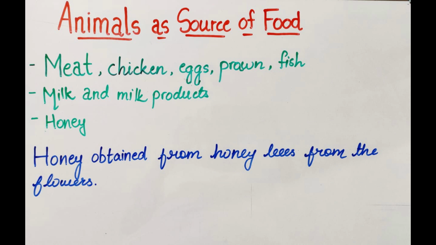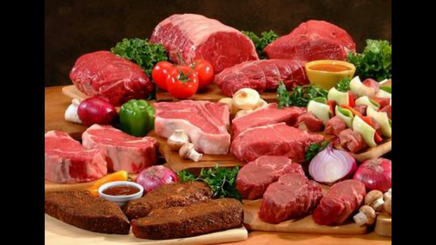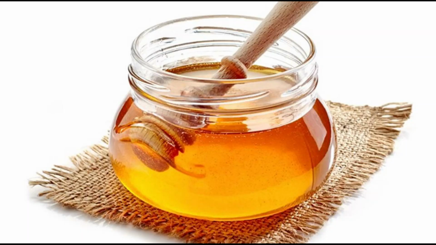Eggs are a rich source of proteins and vitamins. Third, meat. We get meat, which is a source of protein, from hen, duck, goat and fish. Fourth, honey. We get honey from honeybees. It is a tasty and nutritious food item and is used to make Ayurvedic medicines.